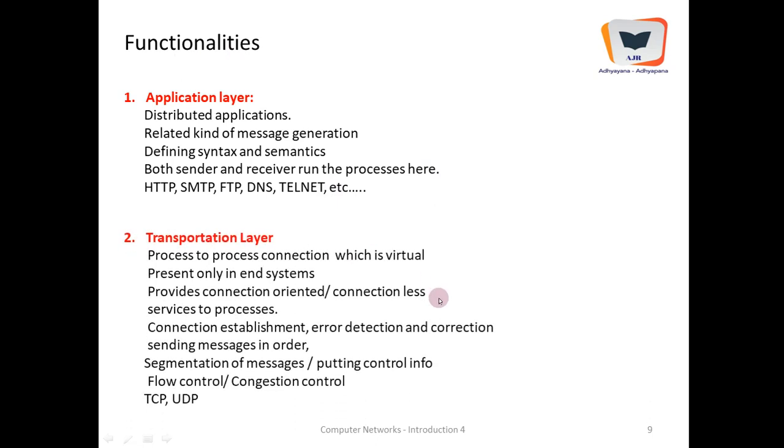Then comes the transportation layer. Every layer will serve itself and every layer will receive the services of the layer beneath. Therefore every layer is also called a service model. I repeat, every layer is called a service model because it will serve itself and it will also take the help of the layer which is beneath.